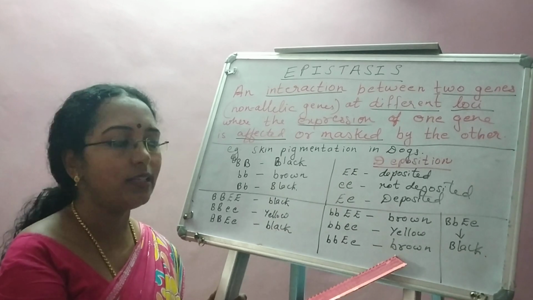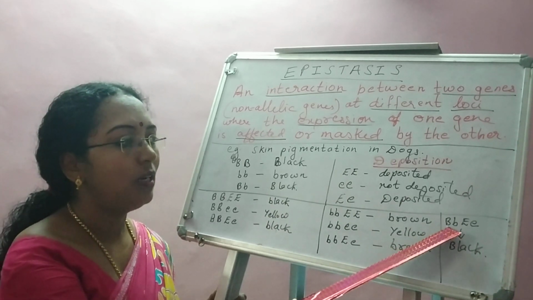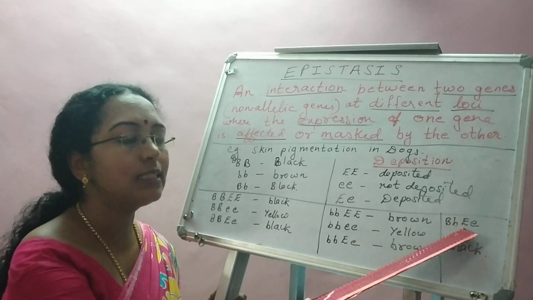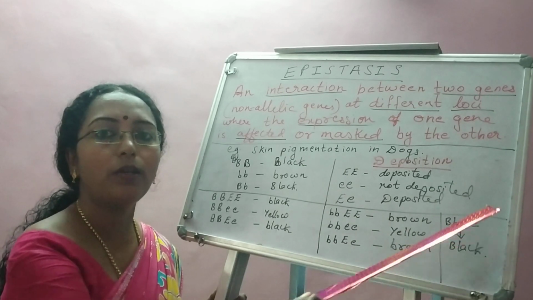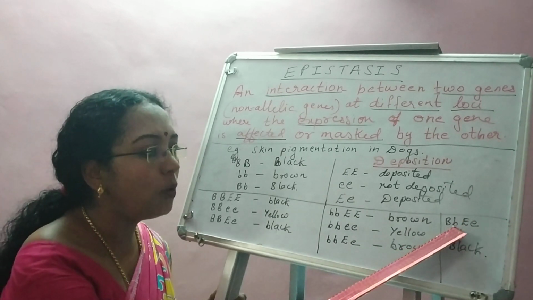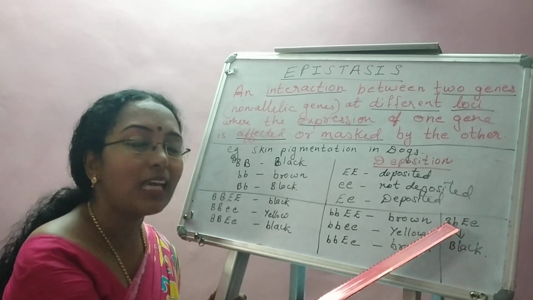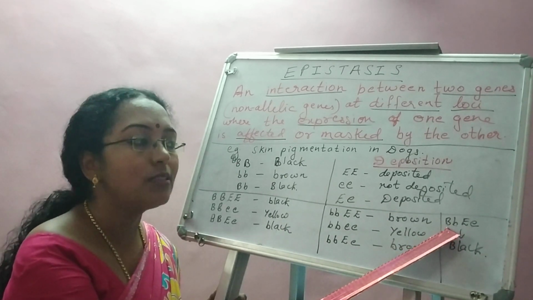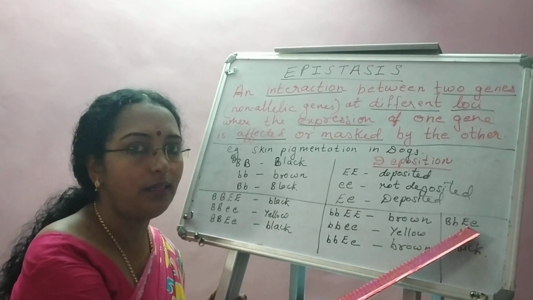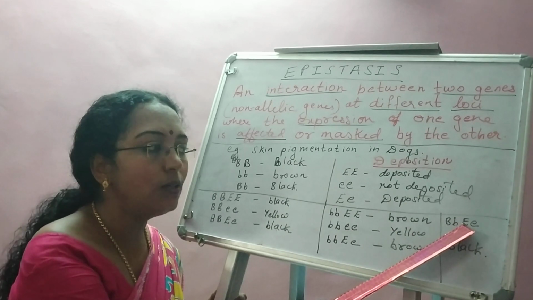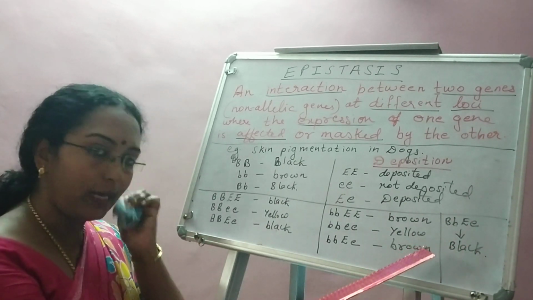Good. So now I think you are getting it one by one. This is the last combination. All of them I have put as heterozygous: capital B, small b, capital E, small e. So if capital B and small b are coming together, which one is dominant? Right. Capital B is dominant. Okay. So it will have a black color. But whether it is allowed by the other one, yes, capital E is there. So finally, the color of the dog will be black.